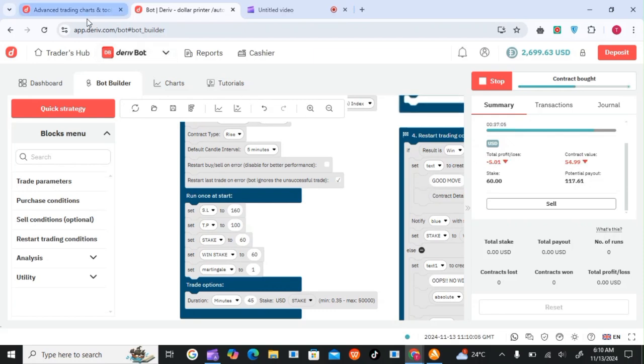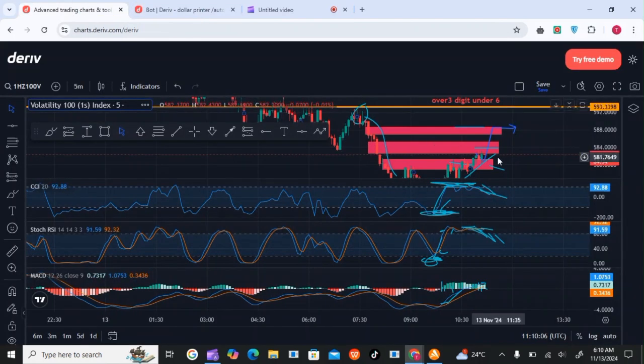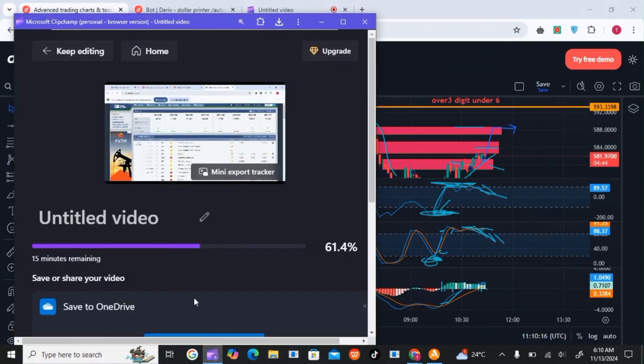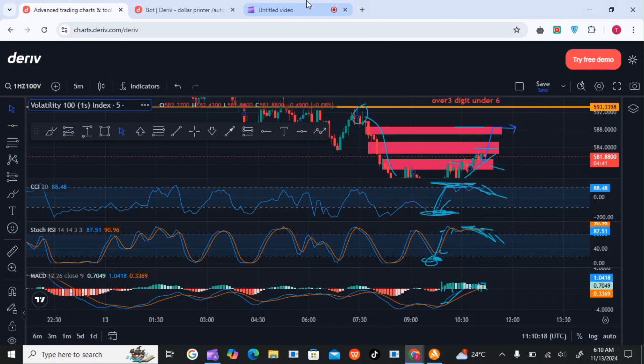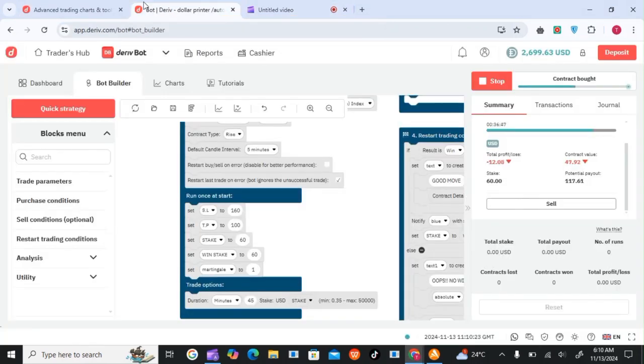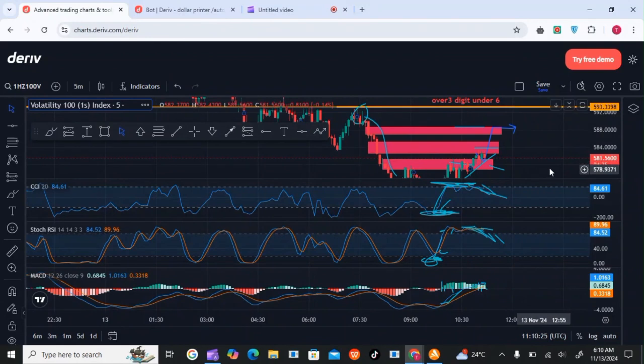But obviously, we know the market will go up to fill those spaces or inefficiencies. And maybe for that, let's look at the time remaining and see how much time we have, and we can wait together. That's 14 minutes. So let's observe the market as it moves to our direction.